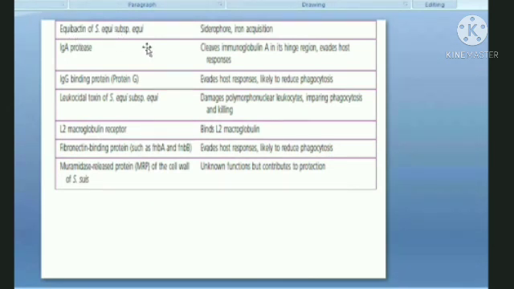Equibactin is a siderophore. What is a siderophore? A siderophore is a kind of substance released by the bacterial cell, which has an affinity for iron, right? Iron is required by your body cells also. If these pathogens move inside, they will also require iron.